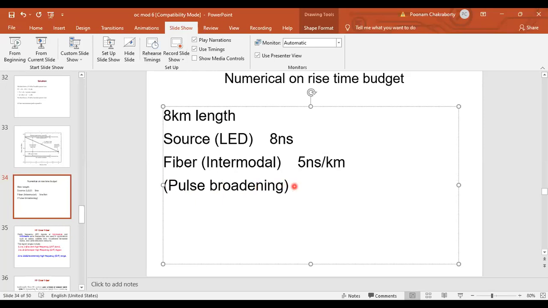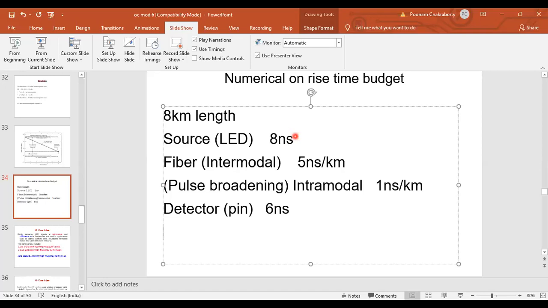So intermodal is given. This is intramodal, 1 nanosecond per kilometer. And the fourth rise time is of the detector. So they have just mentioned PIN photodetector is 6 nanosecond. Okay. So these are the 4 rise times which are given to you.